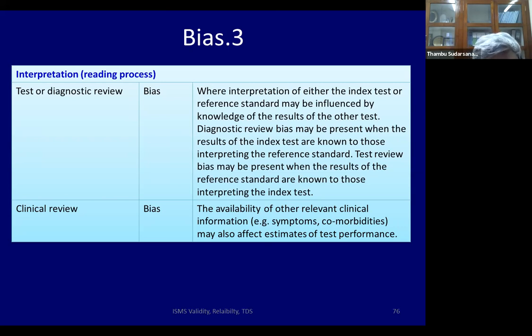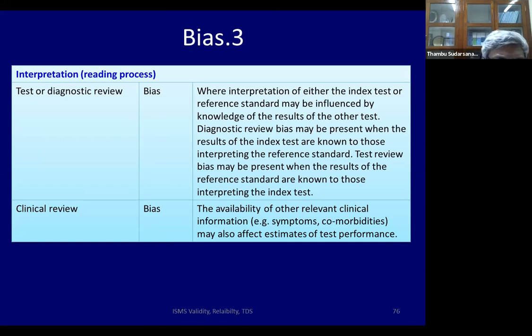Now, if you're a small hospital, a postgraduate student, or a small faculty who's doing both in a lab, they don't have the luxury of two different people doing it. They can do some sort of blinding by giving some dummy numbers. So they won't be able to go back immediately and check the result of the index test or the gold standard test. So this is a bias of blinding.